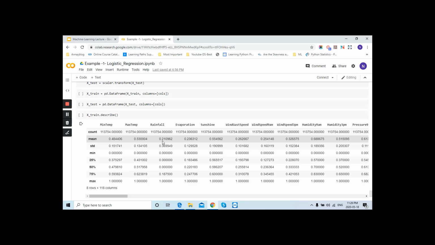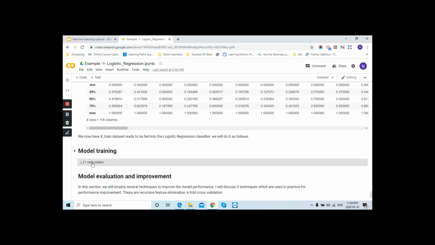Now we will look at this value. Now this is 0.21 and the maximum is 1. See, big difference. Earlier it was showing 371, right? So this way you are able to handle the outlier.